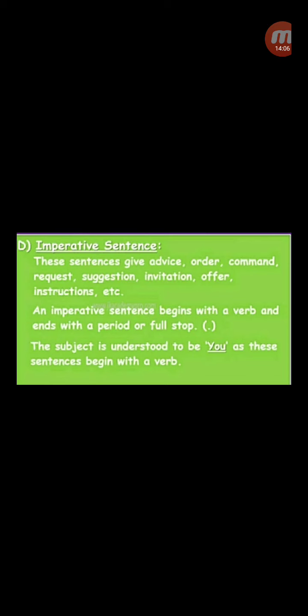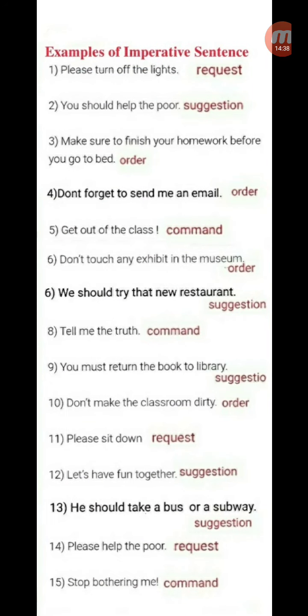The subject is understood to be you, as this sentence begins with a verb. Now, if a sentence begins with a verb, you is implied in the sentence, meaning hidden. But it is not necessary at times to mention you in the sentence. Let's see some examples. Please turn off the lights. It's a request and I'm telling to whom? You. So here you is hidden.